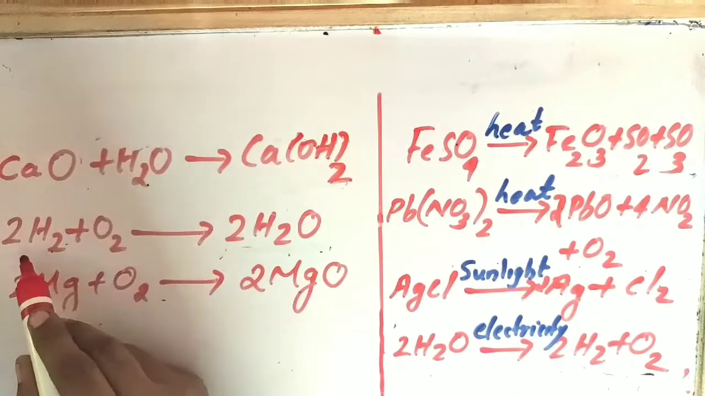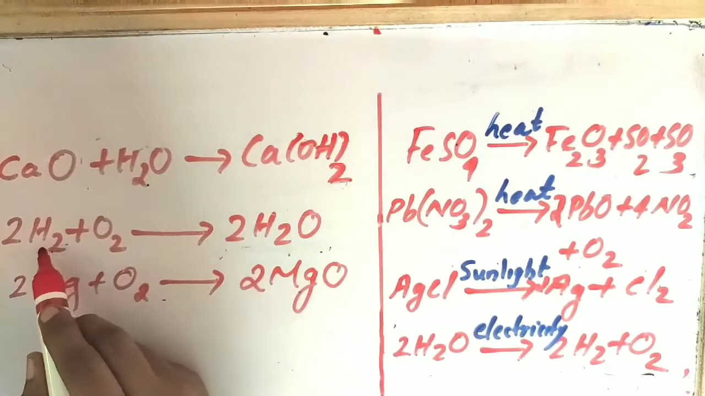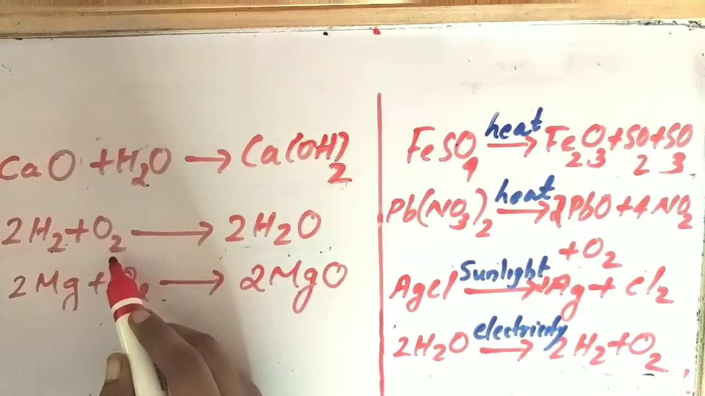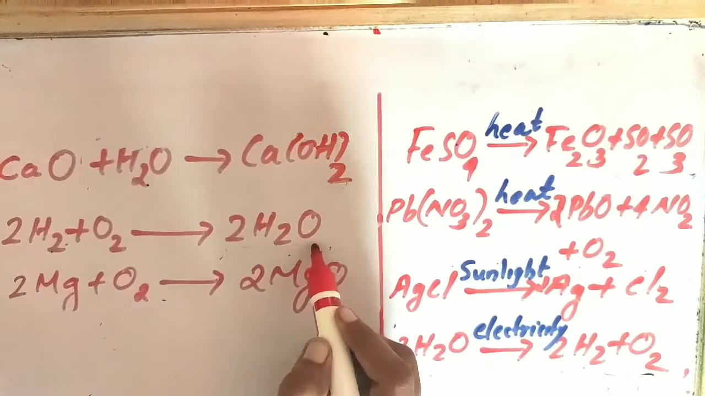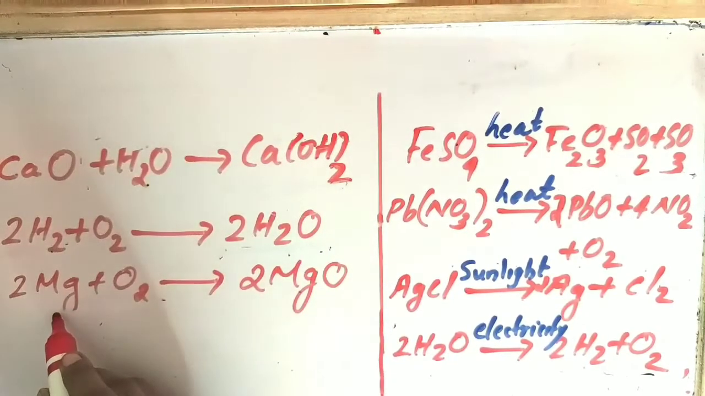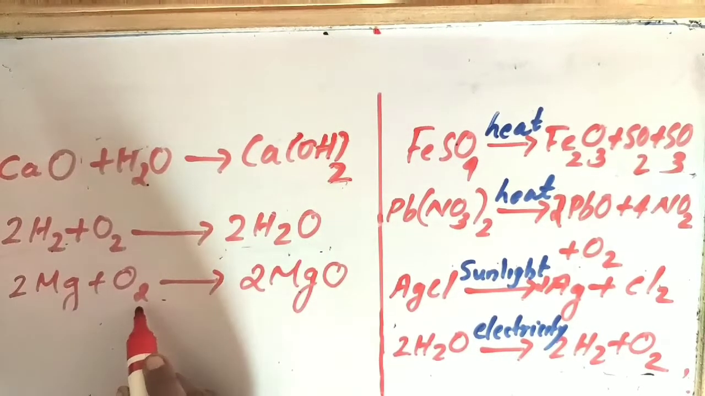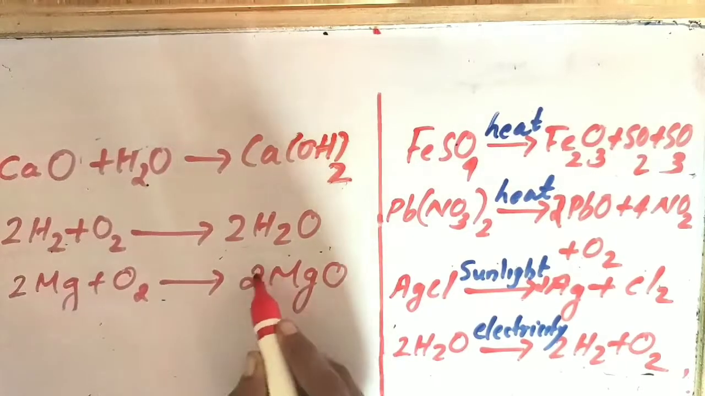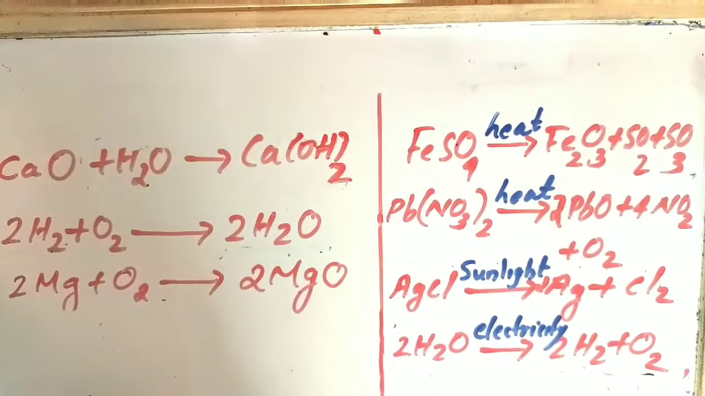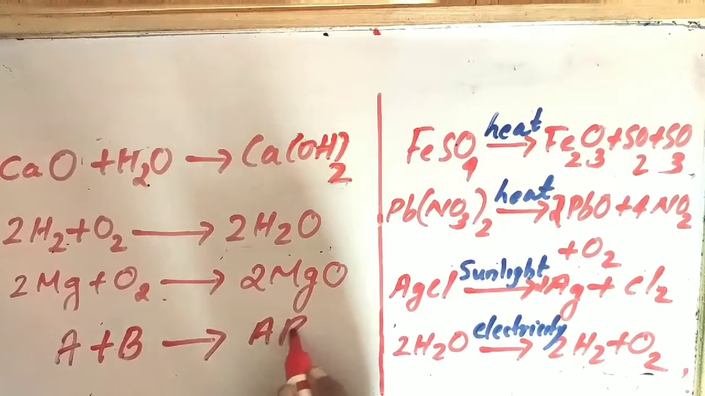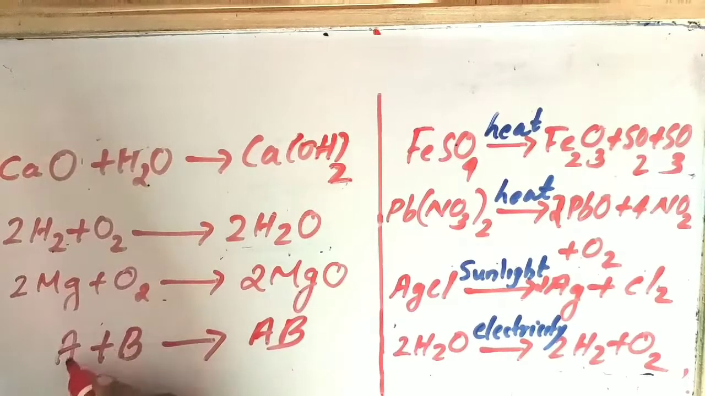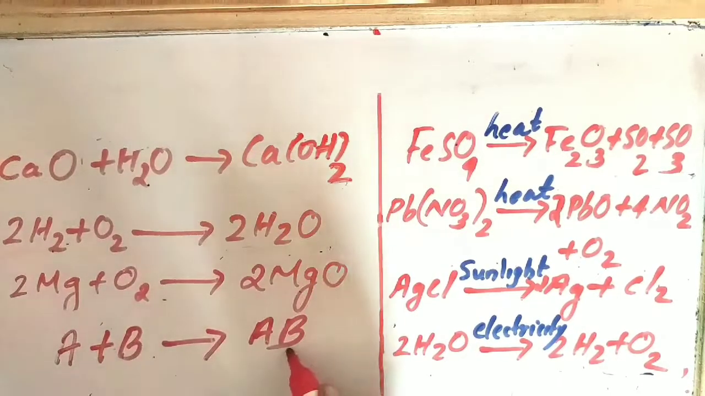And in the next example you can see here, hydrogen and oxygen are different substances, and these two substances are combining and forming a single product, that is water. And next one, here also you can see magnesium and oxygen are different substances, and these are combining and forming a single product, that is magnesium oxide. So generally we can write A and B are combining and forming what? AB. Here A and B are combining and forming a single product, that is AB.